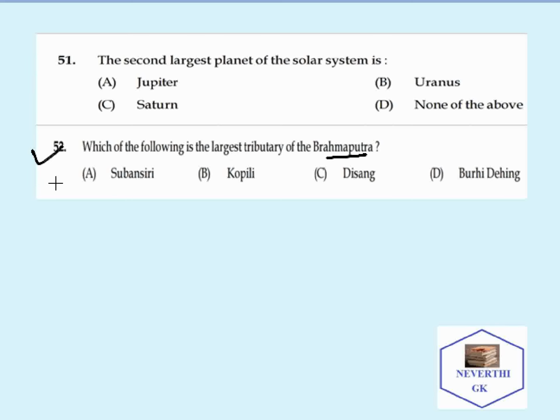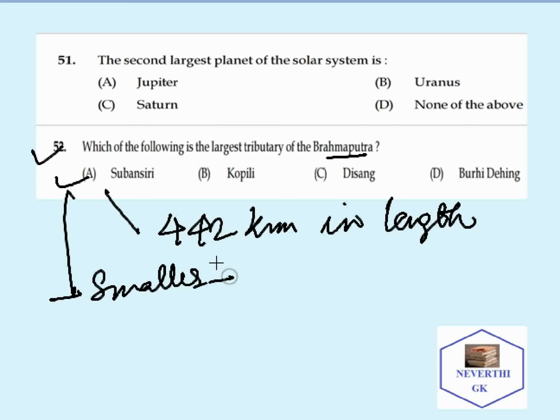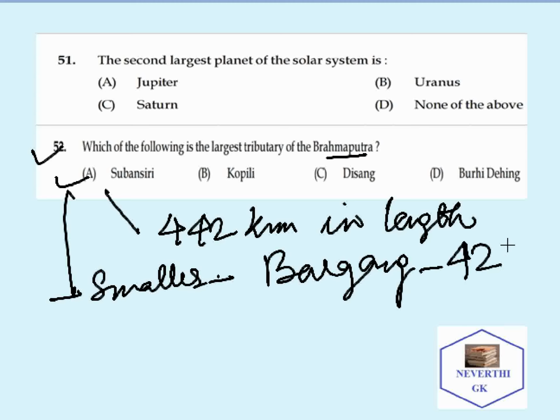The largest tributary of Brahmaputra is Subansiri. It is 442 kilometers in length. And as far as the smallest tributary is concerned, it is Borgang, and it is only 42 kilometers in length.